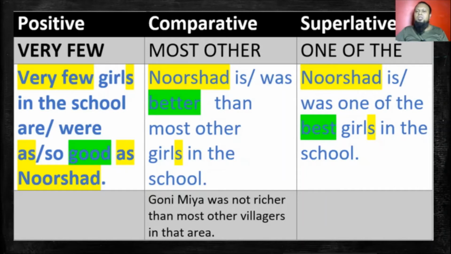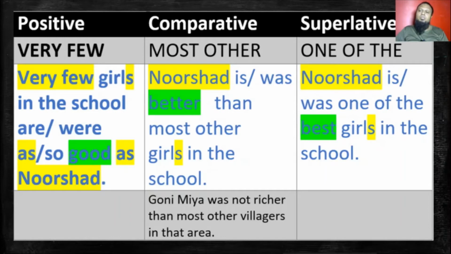better than most other girls in the school. স্কুলের মেয়েদের মাঝে বেশিরভাগ মেয়েদের মধ্যে নুশাত অধিকতর ভালো, good, the comparative form better. Can you understand? Like the superlative form, one of the. Nushat is or was one of the best girls in the school.